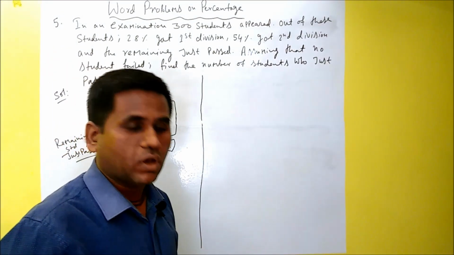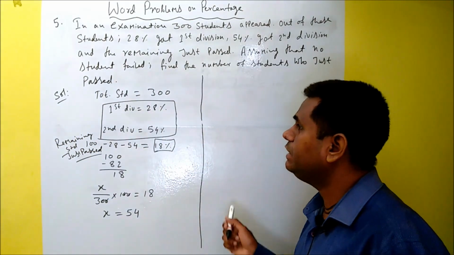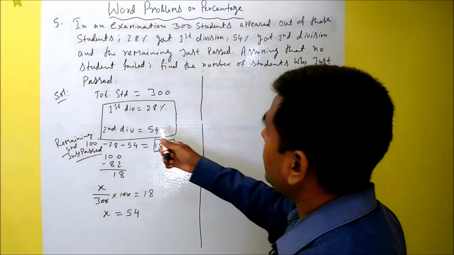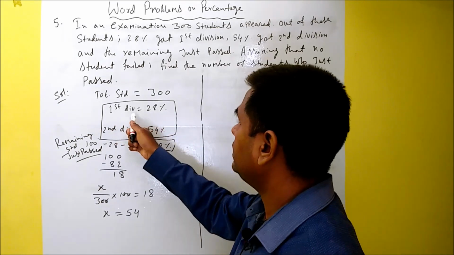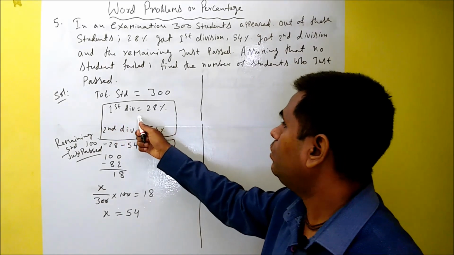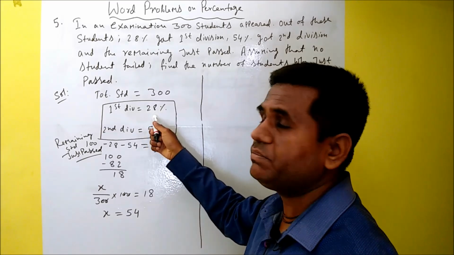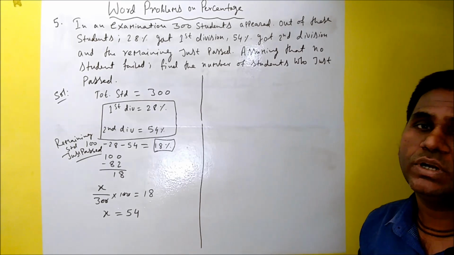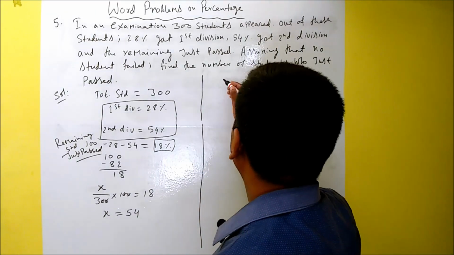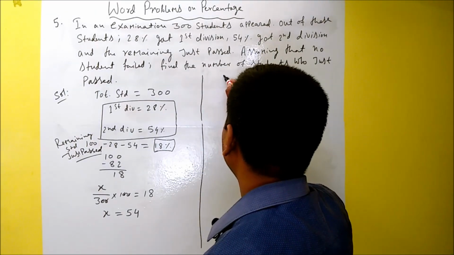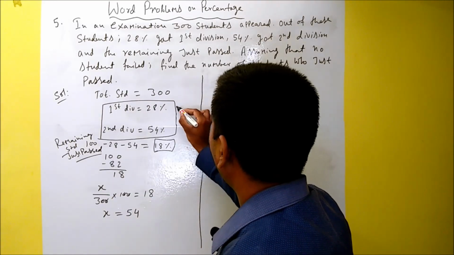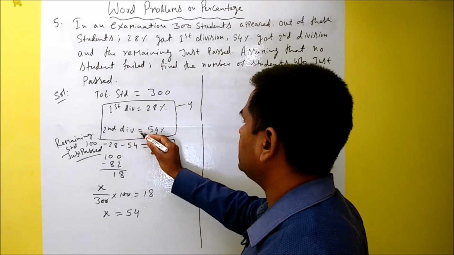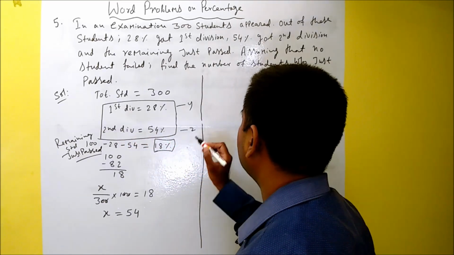Now we will be solving the same problem using a different method. So what is the different method? The different method is, I have the number here, 28% of students have secured first division. So I will find the number of students who have secured first division. I'll assume a variable here itself, let's say this is Y. The number of students who secured second division is, let's say, Z.